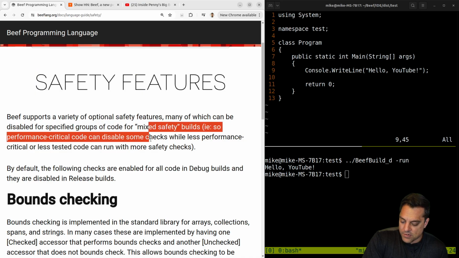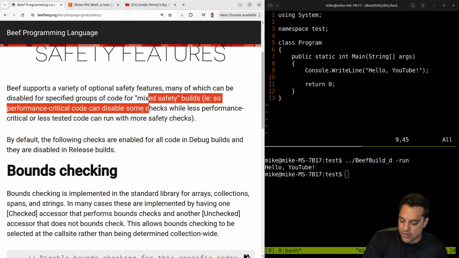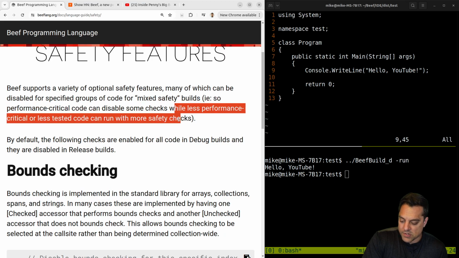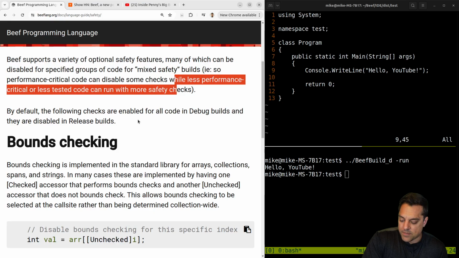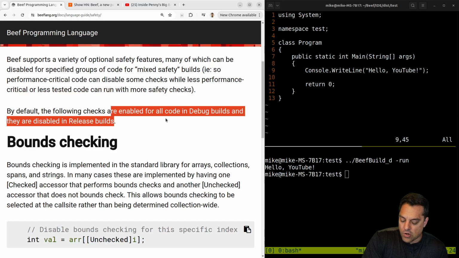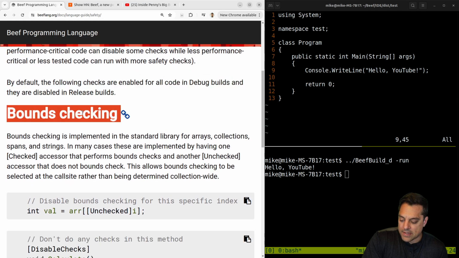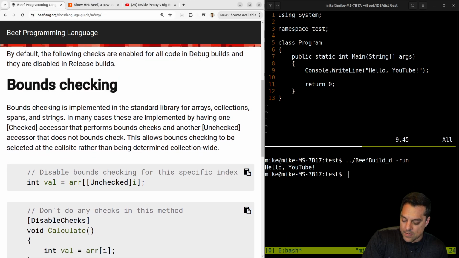So let's see, you can have mixed sort of safety builds. Performance critical code can disable some checks, while less performance critical code can be annotated with more safety checks. That's kind of nice here. By default, you get all of these things enabled with debug builds. D is one of the primary languages I use that has bound checking that stops a lot of errors, so I like this. This is kind of cool that you can actually do unchecked.